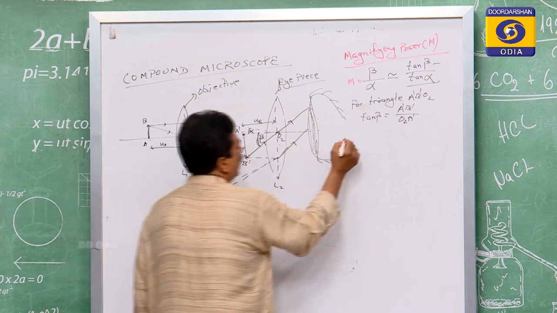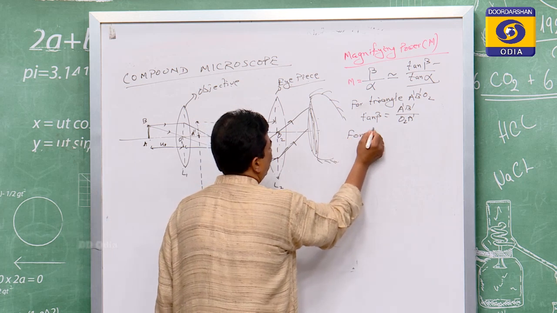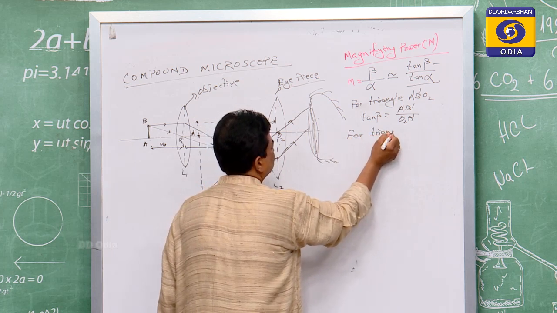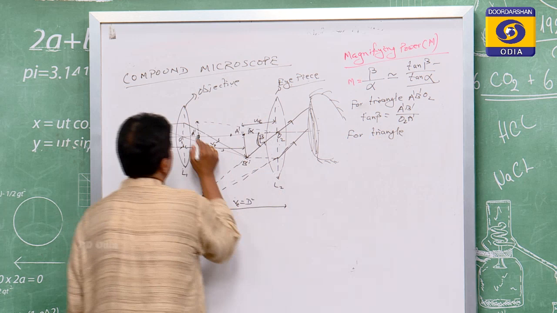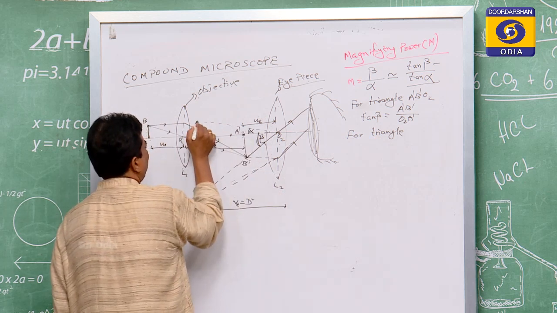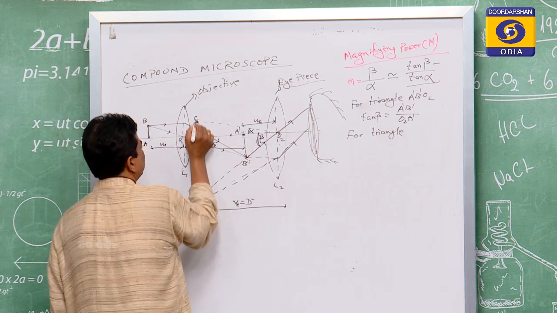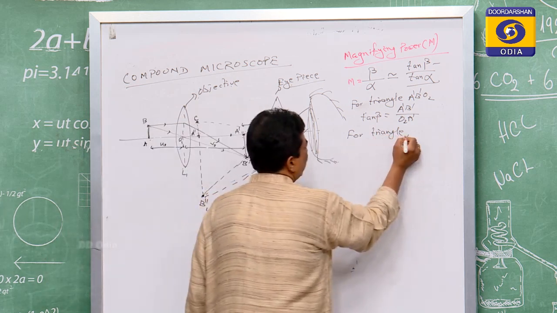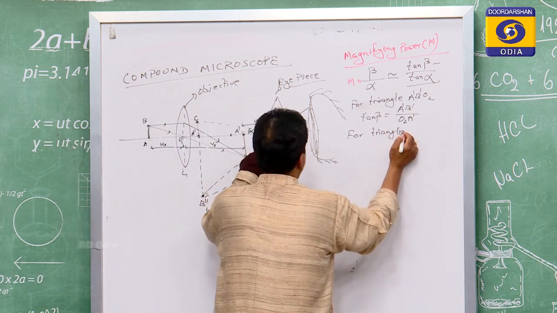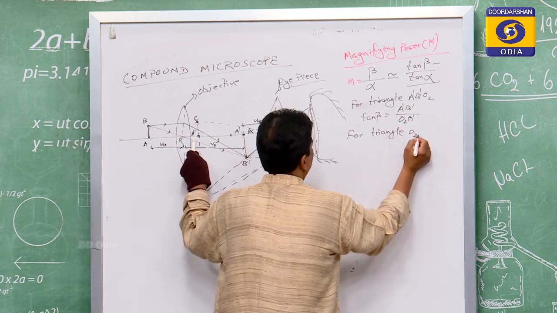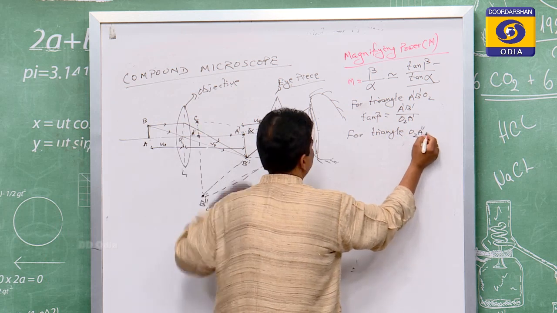Similarly, tan alpha for the triangle, here it is A double dash C. So tan alpha for the triangle O2 A double dash C.